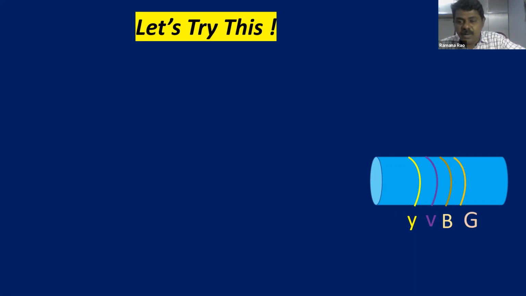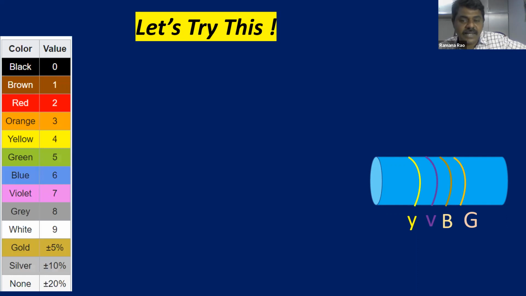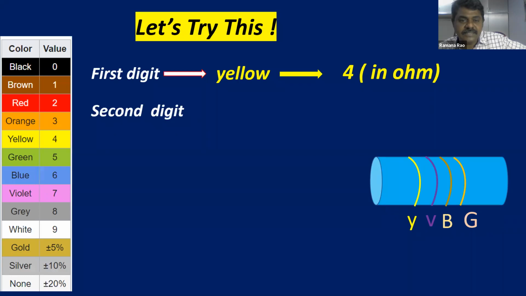So we have yellow, violet, brown, and gold. Let us try to find the resistance of this one using the color code. What is the first digit? Yellow, so yellow is 4. What is the second digit? Violet. The violet code is how much? 7.